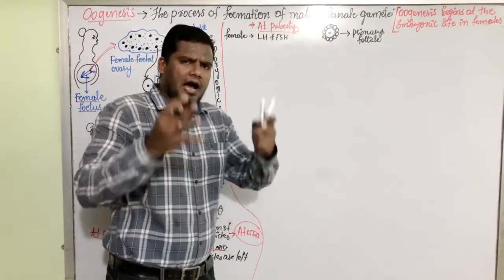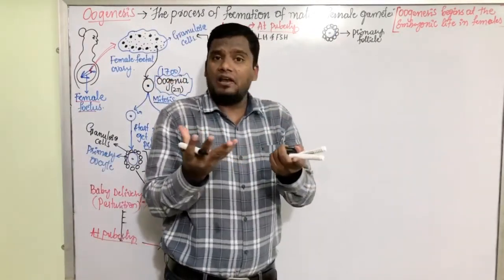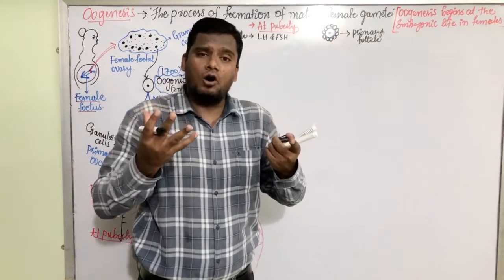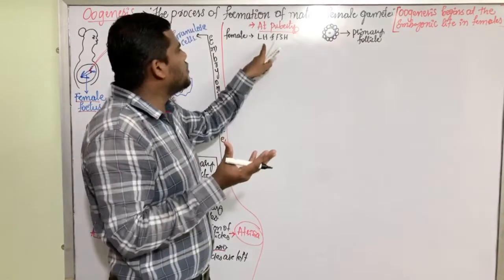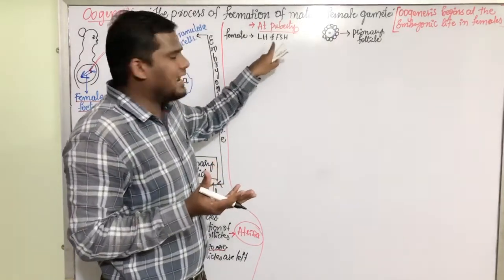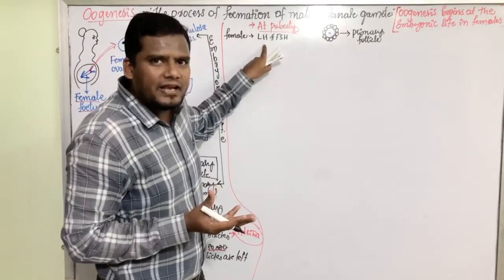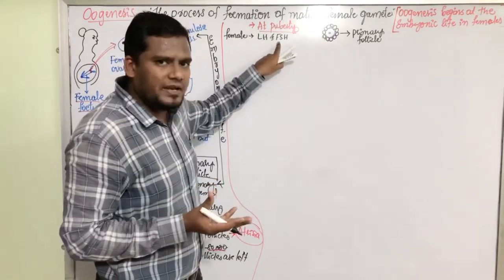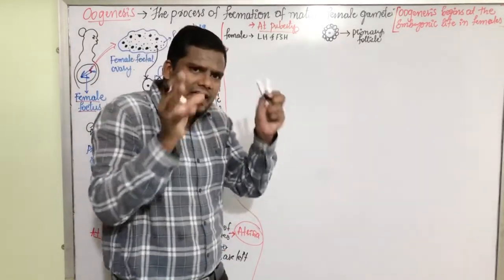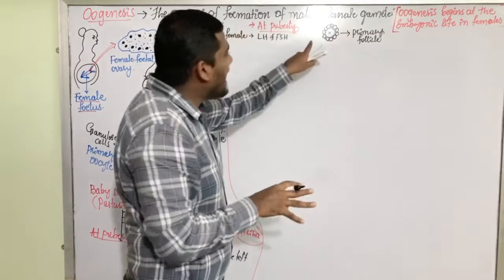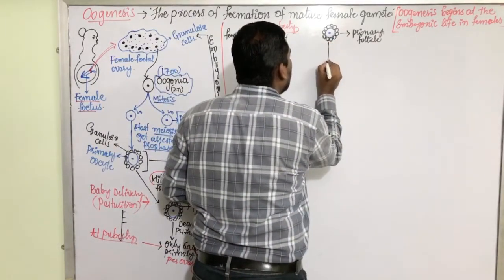The same thing. Hypothalamus gland produces GnRH, gonadotrophin releasing hormones. Gonadotrophin releasing hormones, they stimulate the pituitary gland, and pituitary gland produces two types of hormones, FSH and LH. LH means luteinizing hormone, FSH means follicle stimulating hormone. These two hormones, they act on ovary. As a result of that, this primary follicle,